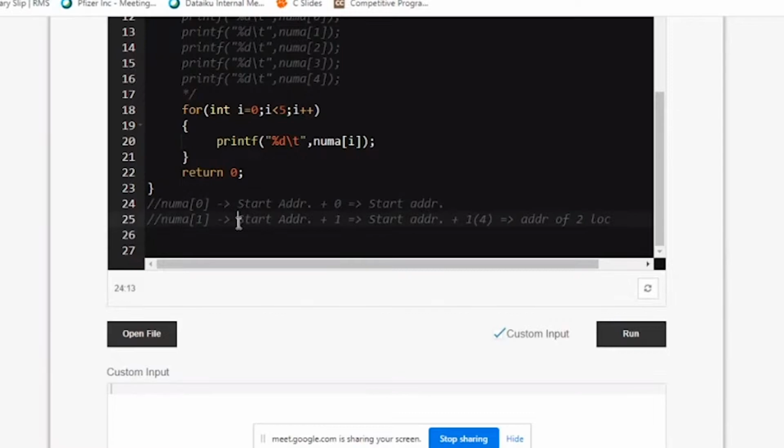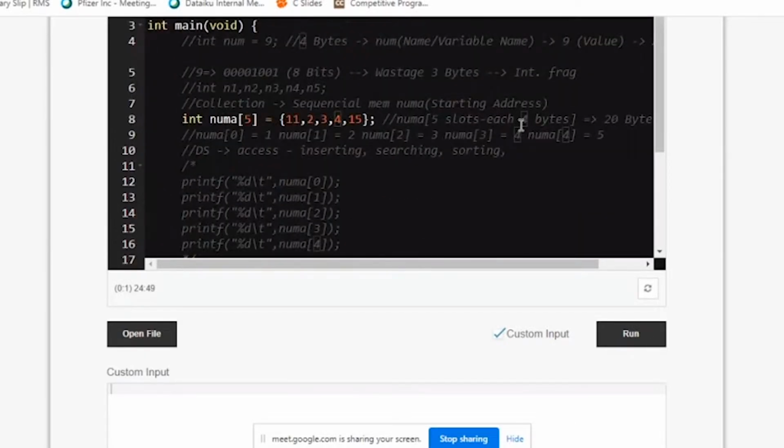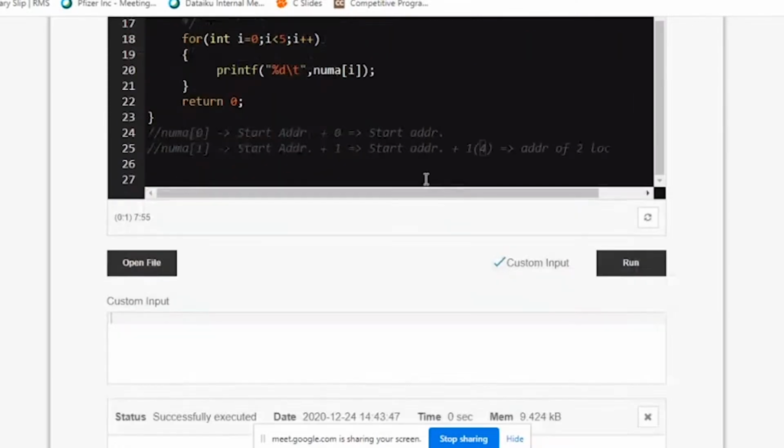I have written starting address plus 1, but the computer implicitly performs starting address plus 1 into 4. Why is it multiplying by 4? Num a of 1 means go to the next location. But I have already said that each location takes 4 bytes. So someone should tell the computer, don't go to the next byte, go to the next location. That means after 4 bytes. That's why we are multiplying it with 4.